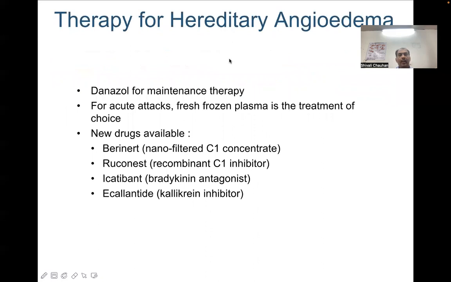For hereditary angioedema, danazol is the maintenance therapy. For acute attacks, fresh frozen plasma is the treatment of choice. The newer available drugs such as Berinert, Ruconest, ecallantide, and icatibant, which are kallikrein inhibitors, are mainly used for therapy of hereditary angioedema.